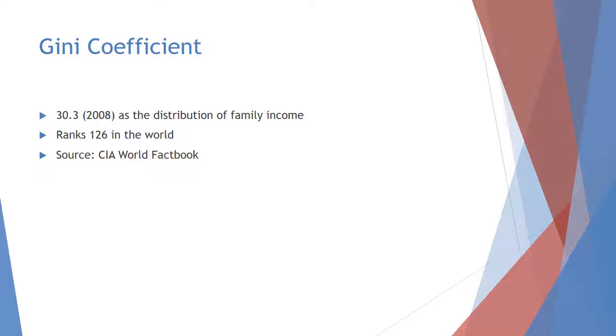The Gini coefficient is the degree of income inequality to represent the distribution of wealth among a nation's residents. Australia sits at 30.3 from 2008 as the distribution of family income, which ranks 126 in the world, but they dropped from 35.2 in 1994.